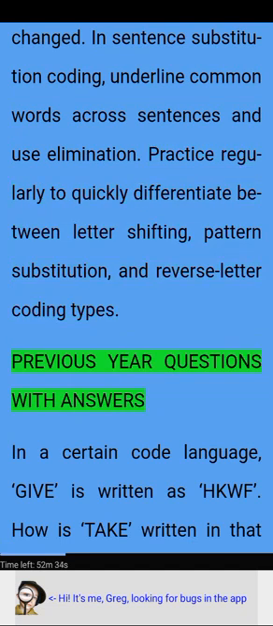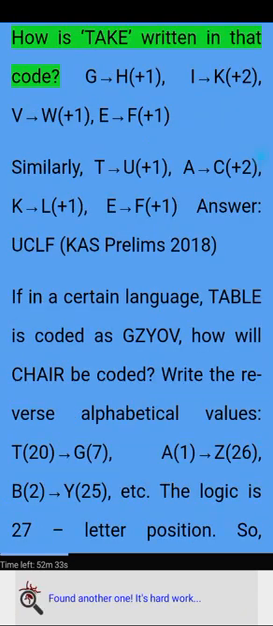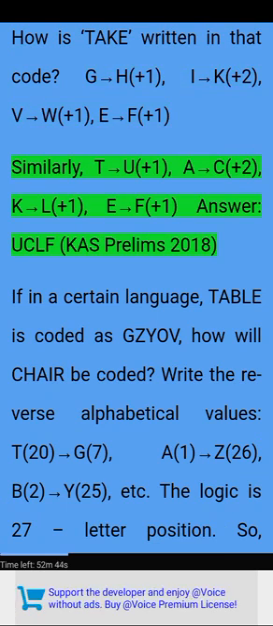Previous year questions with answers. In a certain code language, GIVE is written as HKWF. How is TAKE written in that code? G→H (+1), I→K (+2), V→W (+1), E→F (+1). Similarly, T→U (+1), A→C (+2), K→L (+1), E→F (+1). Answer: UCLF. CAS Prelims 2018.